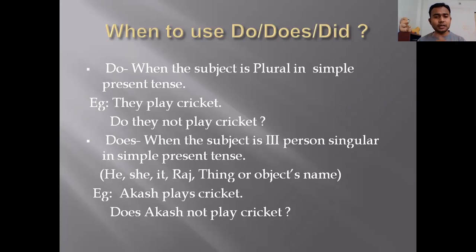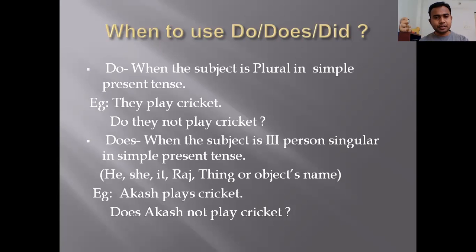Jaise ki example number 1, agar aapko ek sentence diya hai, They play cricket, this is a simple statement. You can say this is an assertive statement. This is a declarative sentence, assertive. They play cricket, assertive. Now you have to convert assertive into interrogative. To hum log kya karenge? The rule says that agar subject plural hai aur simple present tense ki speech hai, toh kya use karna hai? Do. So your interrogative sentence will be: do they, and now you have to use the negative word not. Do they not play cricket?